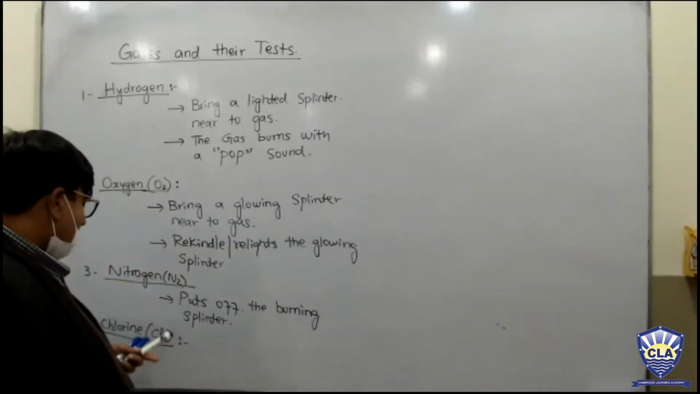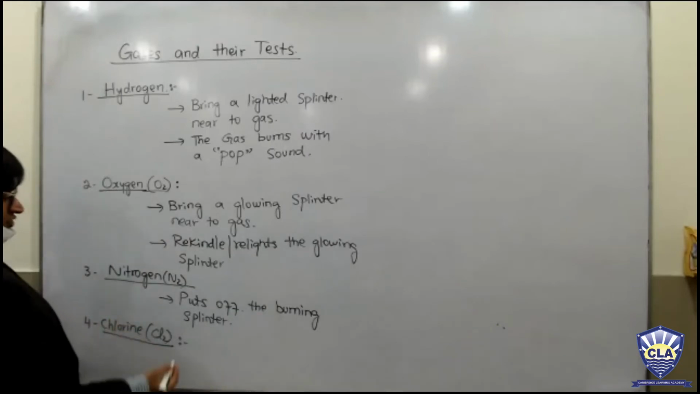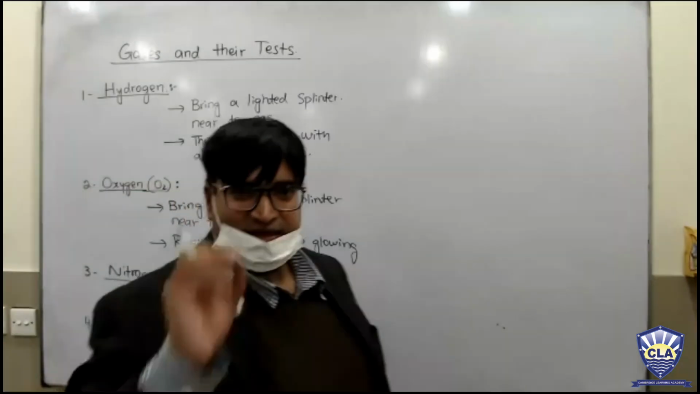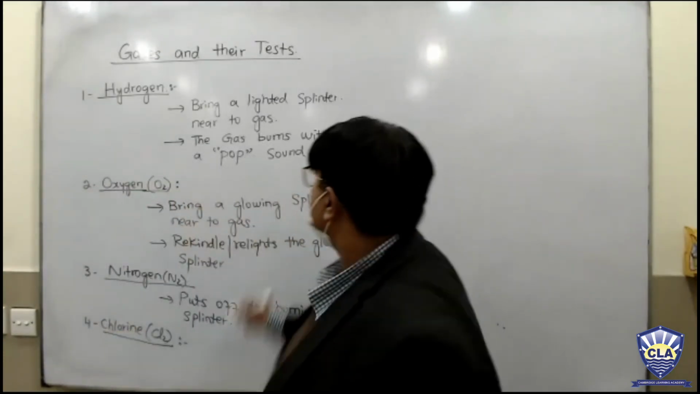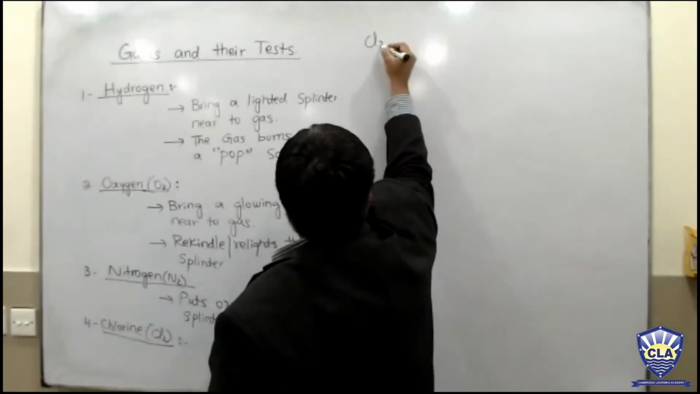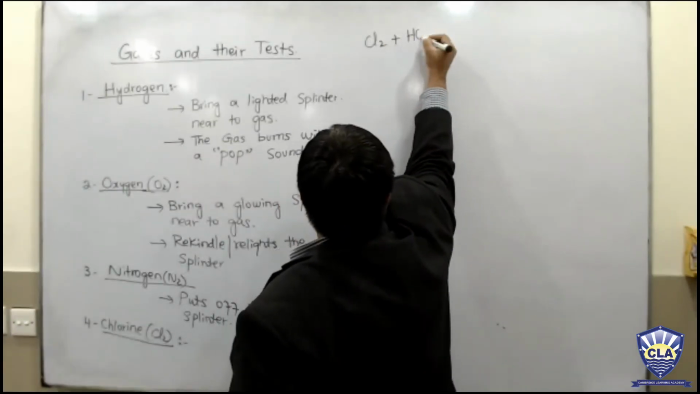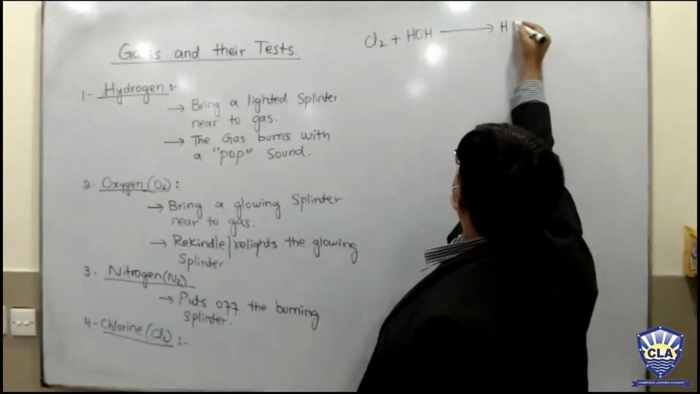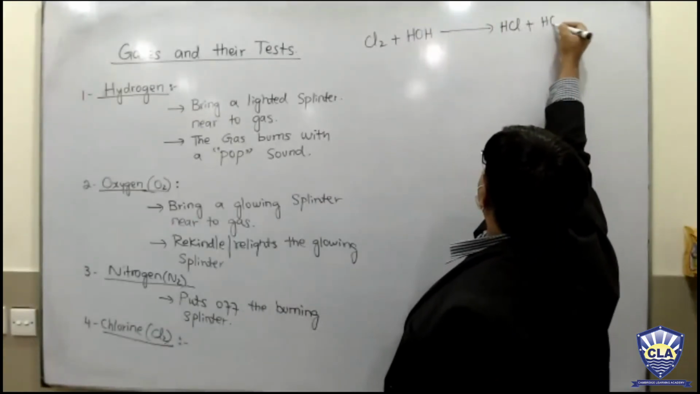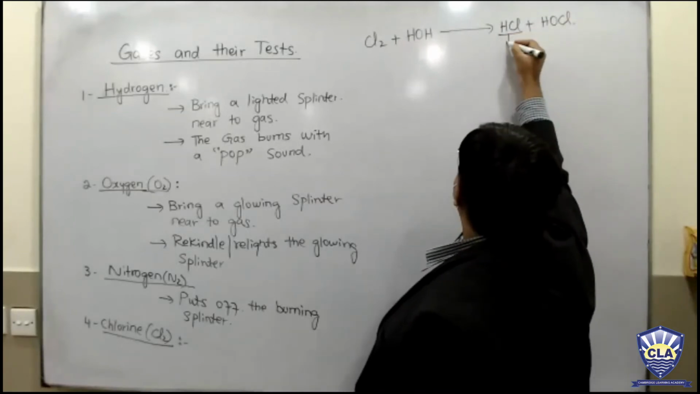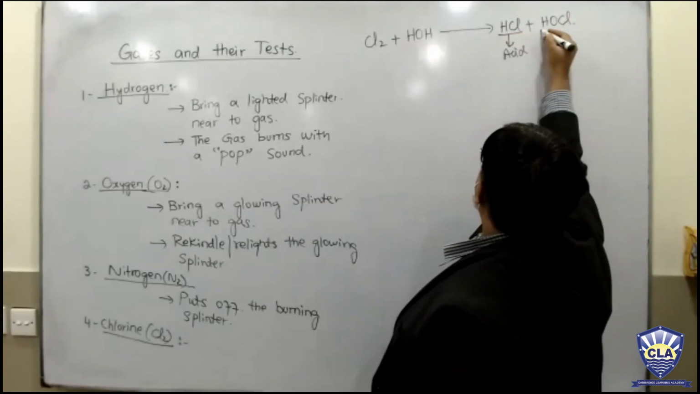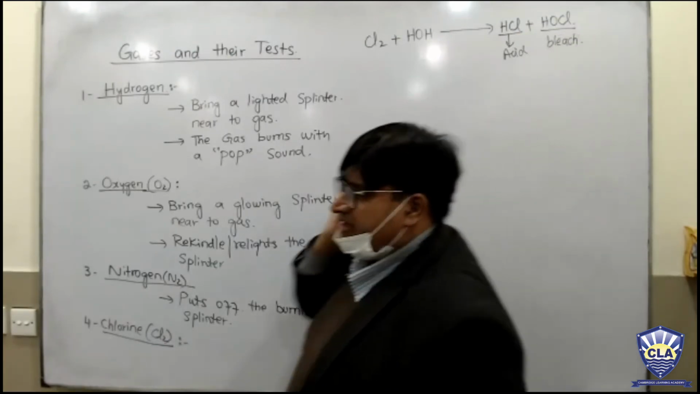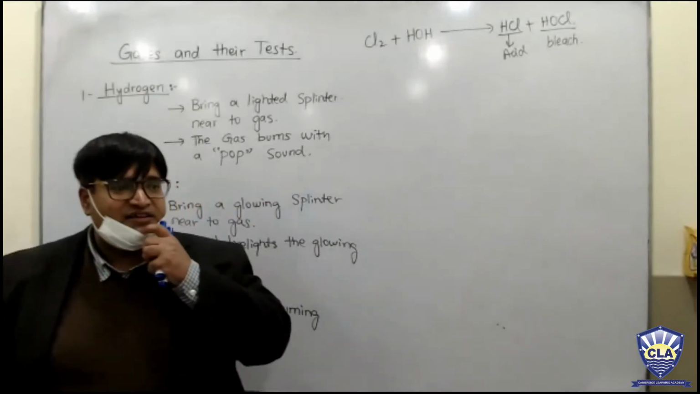Okay, my dear students, what is the test for chlorine? Chlorine has got 2 tests. So everybody just listen about the chlorine. Chlorine is a gas. If you dissolve it in water, HOH, what would happen? It is going to form HCl and HOCl. HCl is an acid, and HOCl is a bleach. Okay, so bleach makes anything white.